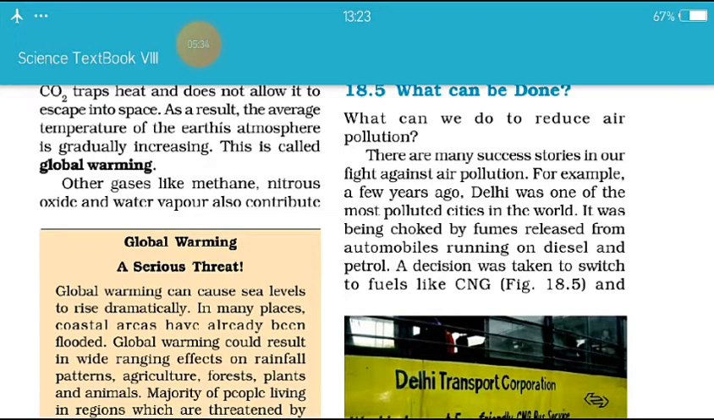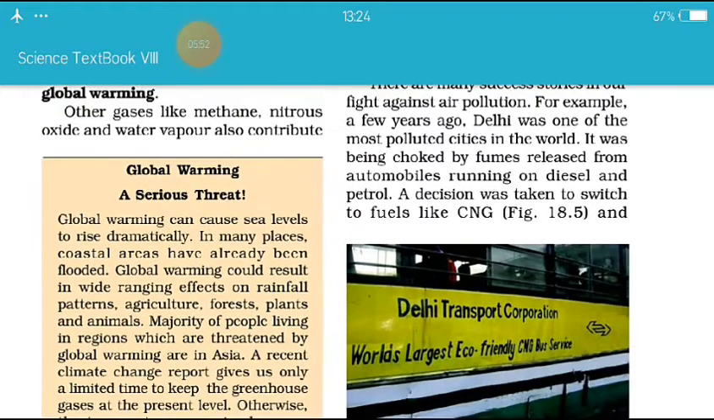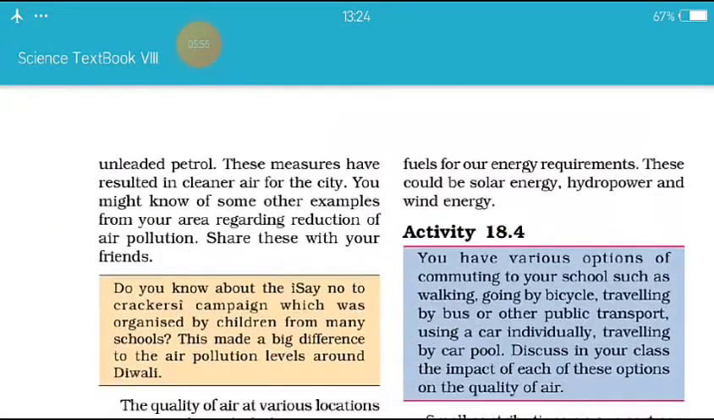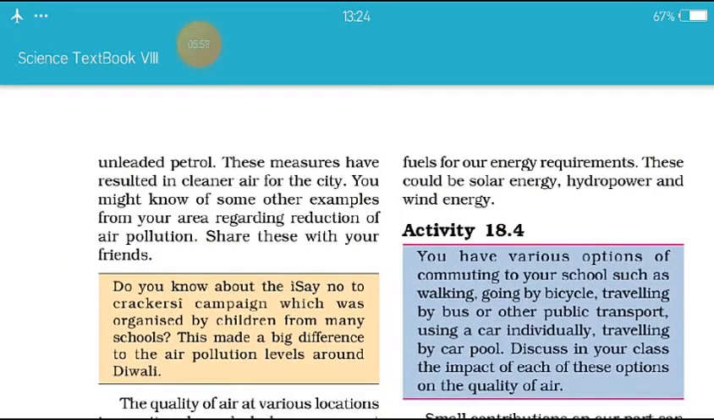There are many success stories in our fight against air pollution. For example, a few years ago, Delhi was one of the most polluted cities in the world. It was being choked by fumes released from automobiles running on diesel and petrol. A decision was taken to switch to fuels like CNG and unleaded petrol. These measures have resulted in a cleaner air for the city. You might know of some other examples from your area regarding reductions of air pollution. Share this with your friends.